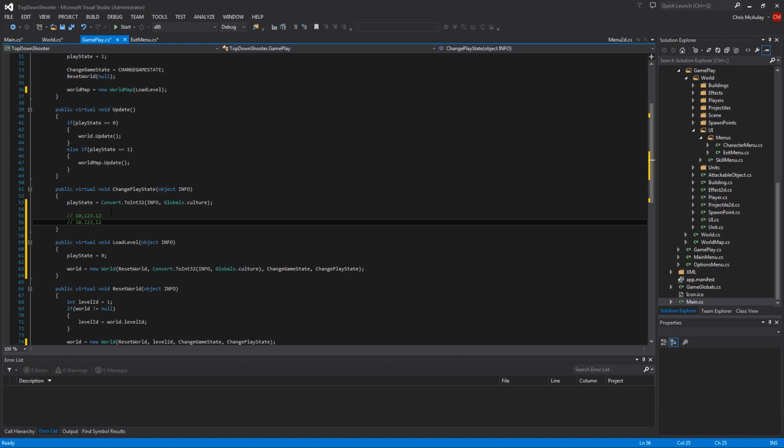Now, if you put this number into a game that's expecting this number, you just broke your game. This culture, which I have set to English, means that all the numbers are going to format this way when they come through processing like this. It's expecting to see a number processed this way. If I feed it this, crash. Okay? So I wanted to explain that. I guess I didn't do a very good job with it before. This is what we're fixing by setting the culture, so all of my numbers will use this format.